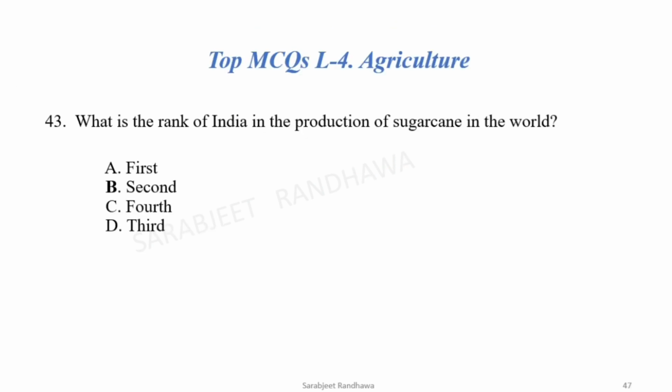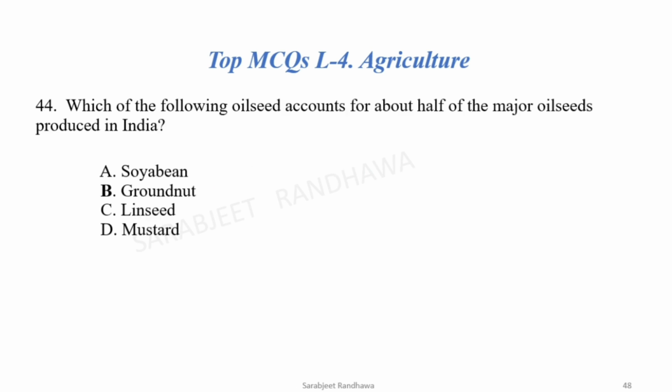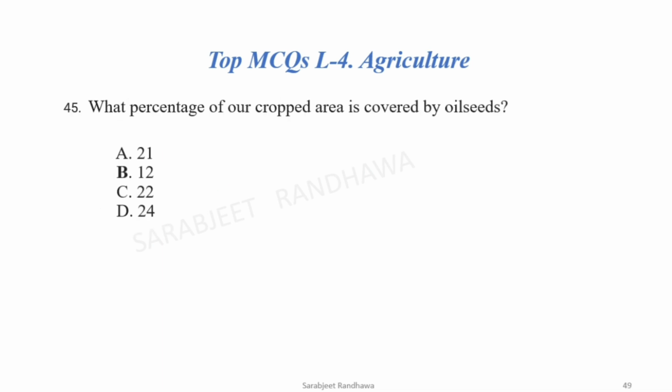Now let's move to the next. What is the rank of India in the production of sugarcane in the world? The rank of India is second after Brazil. Brazil is the largest producer. Which of the following oilseeds accounts for about half of the major oilseeds produced in India? The correct option is groundnut. What percentage of our cropped area is covered by oilseeds? The correct option is 12.